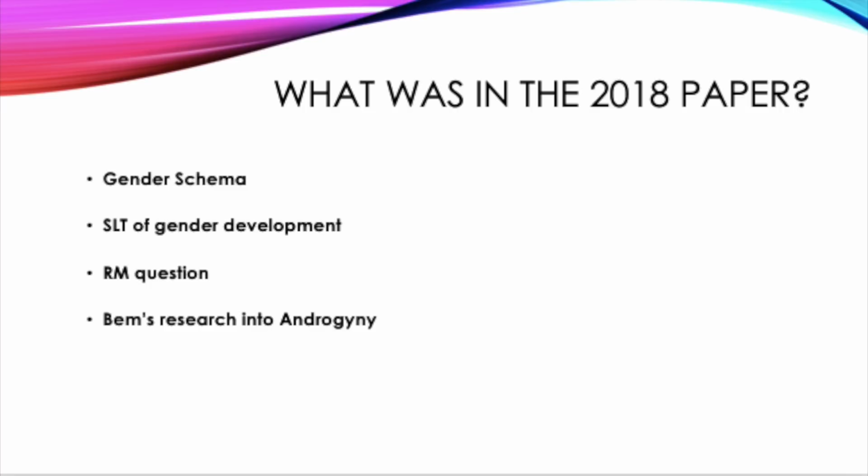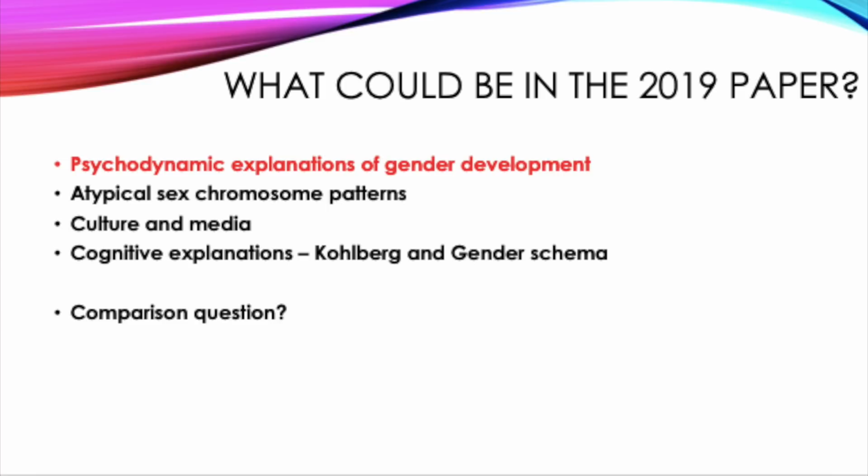So what was in the 2018 paper for this section? We had the gender schema theory, the social learning theory of gender development, some research methods questions, and then a question on Bem's research into androgyny. What do I think could come up in the 2019 paper for this section?